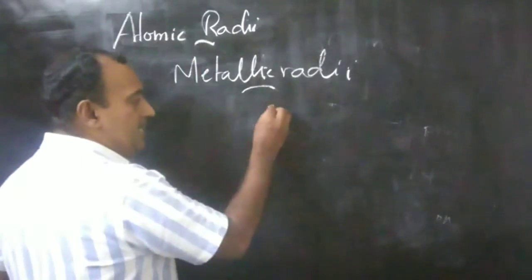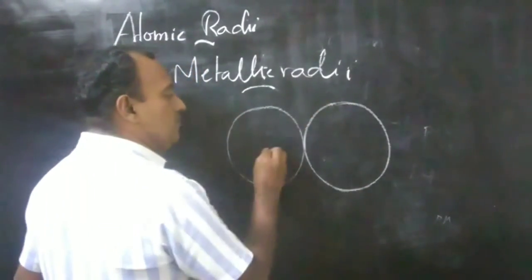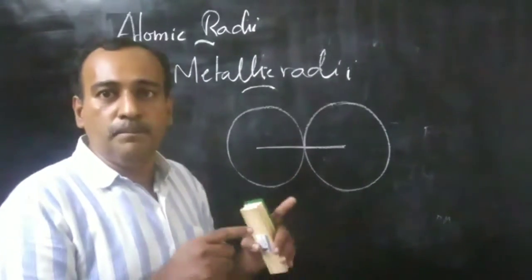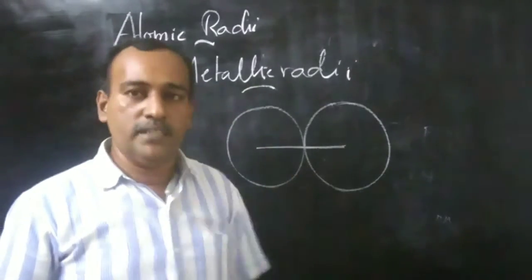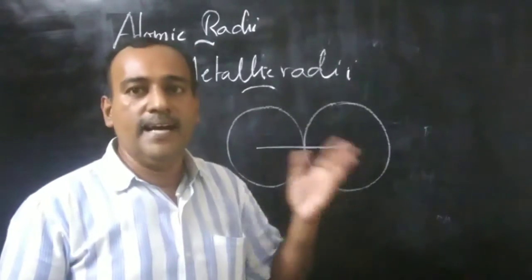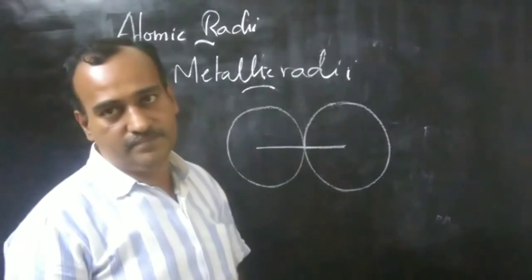In metallic radii also, we measure the internuclear distance between two metallic bonded atoms, and we take half of it as the atomic radii or metallic radii.